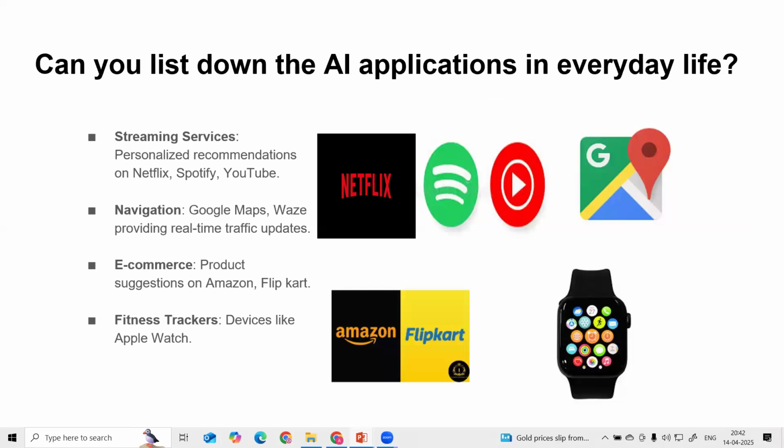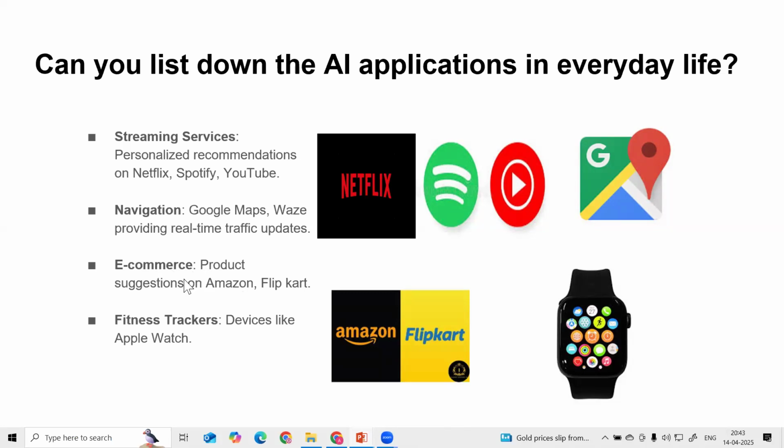And here we can also see some common applications, like streaming services such as Netflix, Spotify, YouTube. Then we have navigation applications like Google Maps and Waze, providing real-time traffic updates. These are AI-integrated applications, guys. Then we saw some e-commerce products like Amazon and Flipkart, which also utilize AI in their products for suggestions. If you purchase a new product, we get suggestions related to that product. So these are AI integrations with the backend of their products.